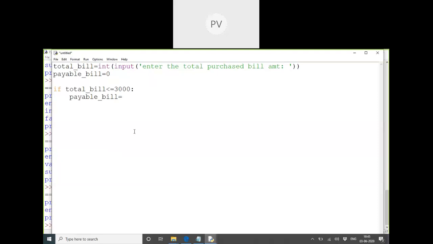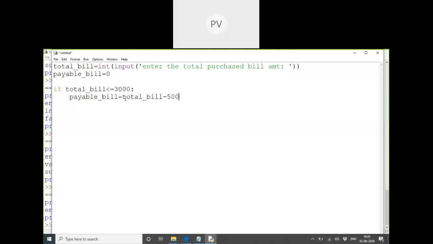So we first have to sum up the entire numbers that we have given in the input, and then we have to subtract that. That is the total bill. Suppose your purchase amount is 2,500. So then, payable bill equals total bill minus 500. That's it. So total bill minus 500.